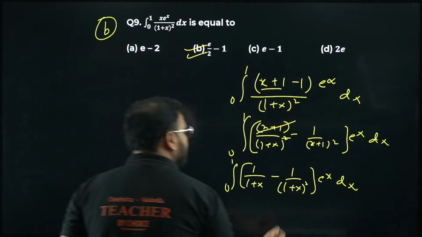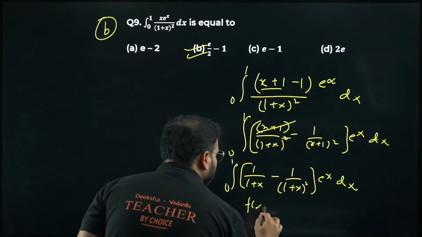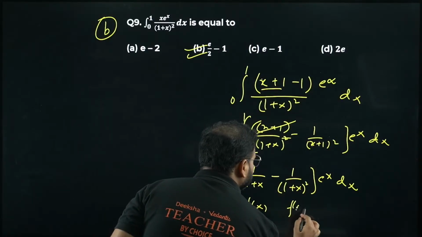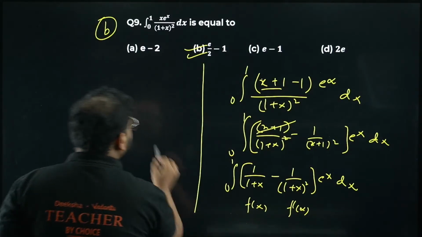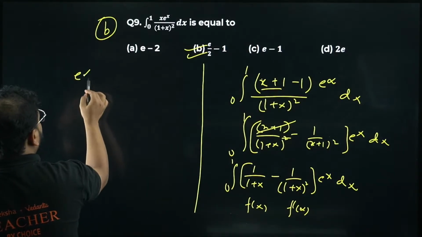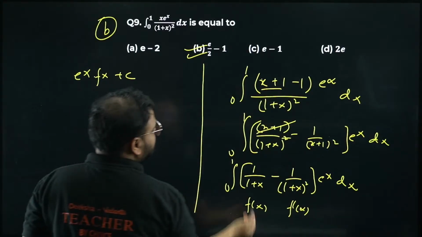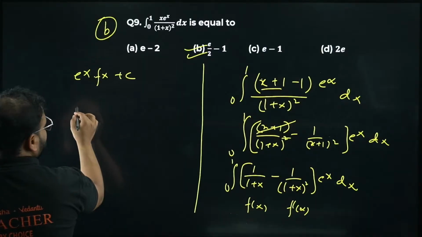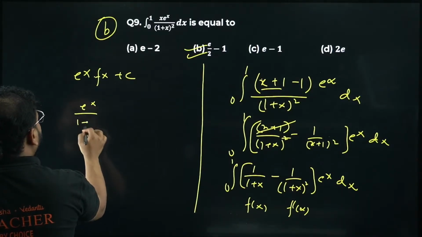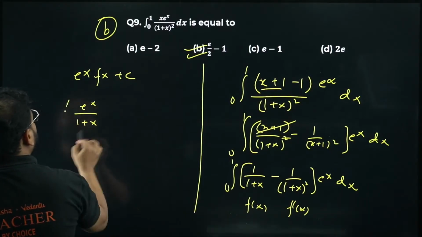We have a property. What is the property, sir? This is going to be my function f(x). This is my f dash of x. Integration is going to be what? Please tell me. It'll become e power x f(x) plus c. But in this case we don't need c, we have a definite integral, so we'll have e power x upon 1 plus x because f(x) is 1 by x, right? From where to where, bacha?